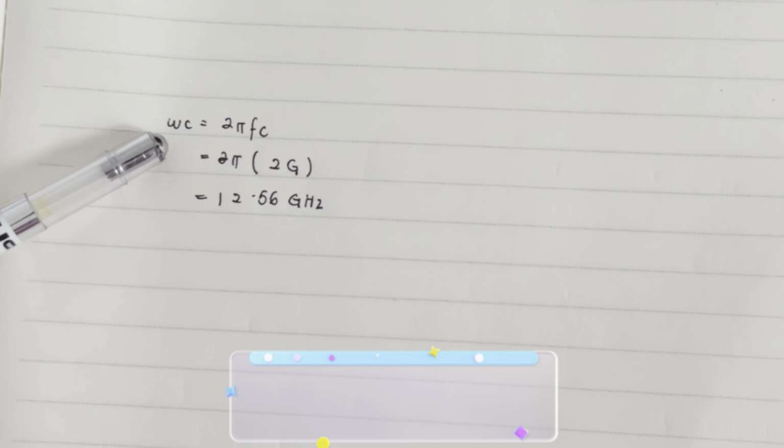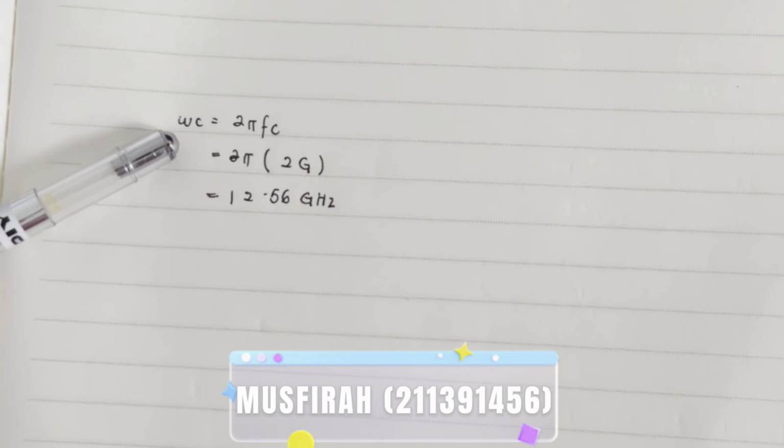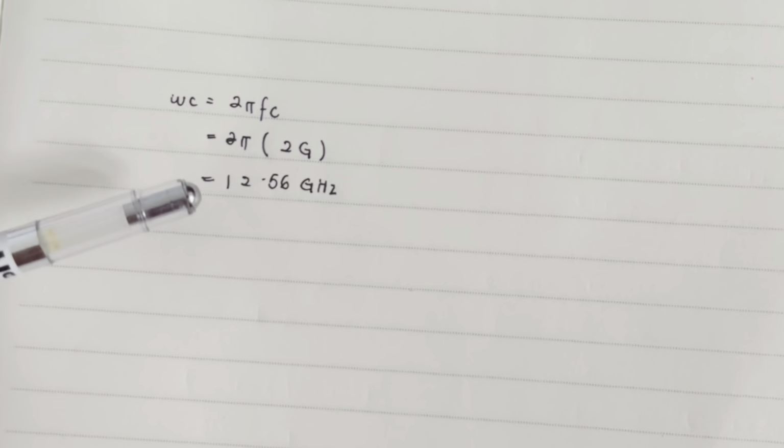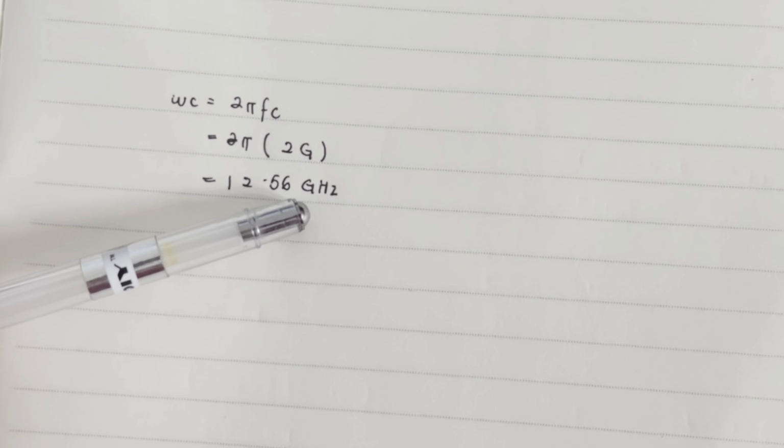This is how to calculate omega C. The formula is 2 pi Fc. Fc given is 2 giga. So the answer is 12.56 gigahertz.